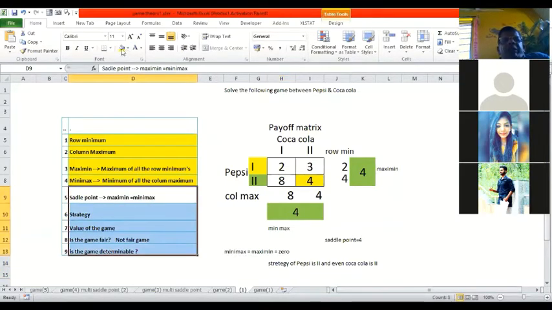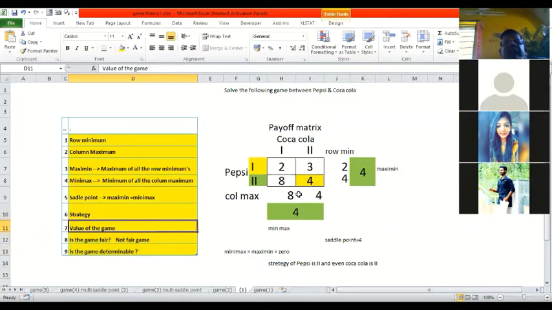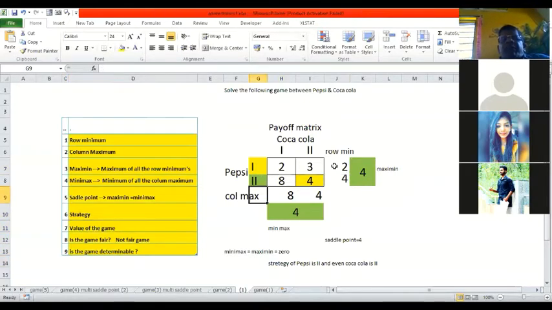So we have answered all the questions. The only thing is that I need to repeat all of them. We started with the row minimum. We calculated the column maximum. We have to find out minimax and maximin. Where they coincide, minimax and maximin can be a saddle point. Now the question will be: can I have only one single saddle point or can I have multiple saddle points? Possibly there can be multiple saddle points. In the coming example we'll see how exactly that can be.